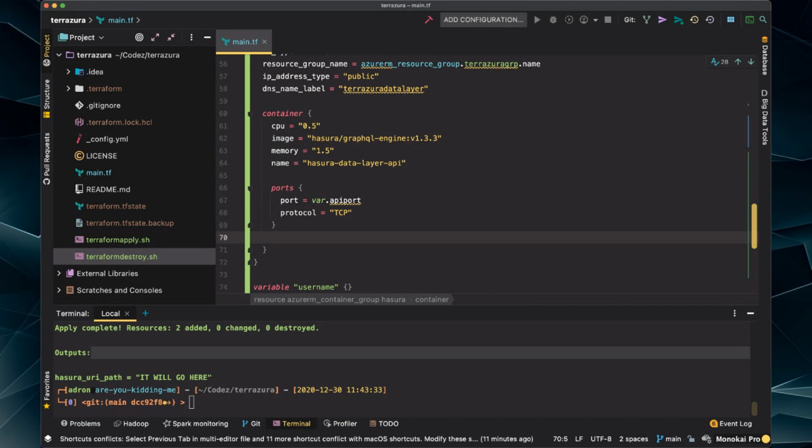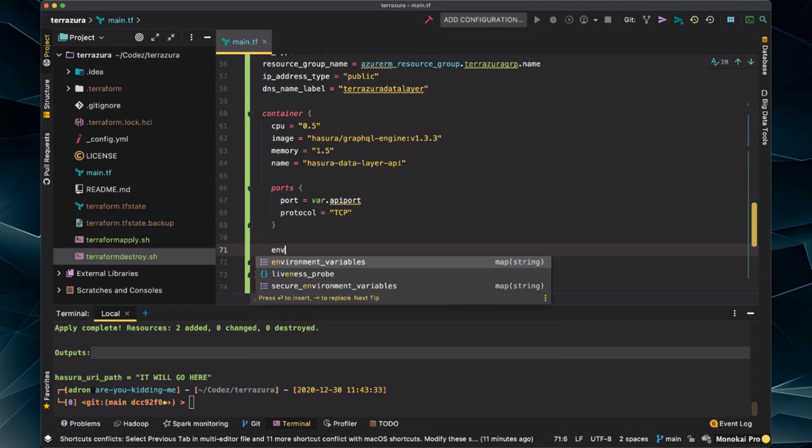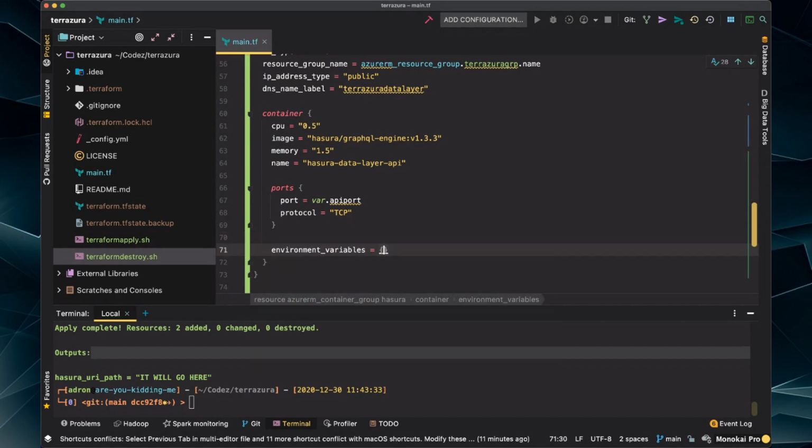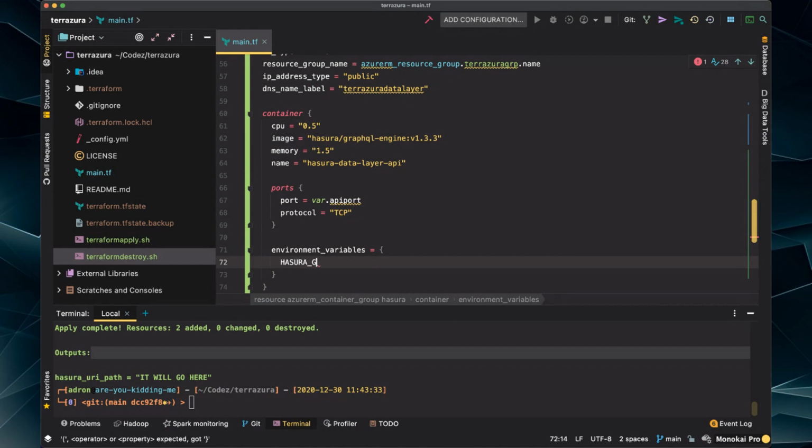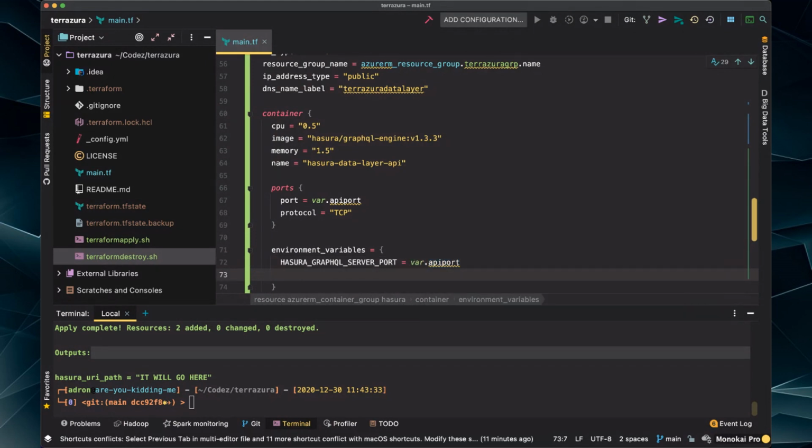Almost there, almost there. Let's see what else we got. Environment variables. We need environment variables to be set. And we have two specific environment variables. We have Hasura GraphQL server port, okay, which is again var.api port. So the first one is opening the container port on the container networking.